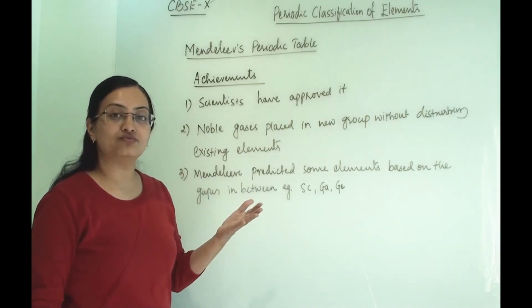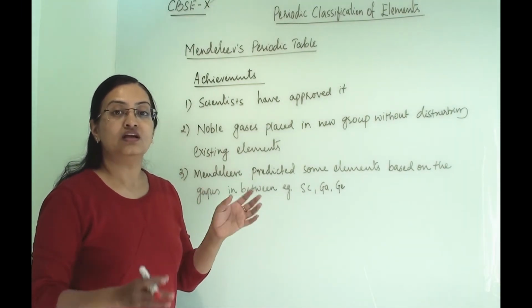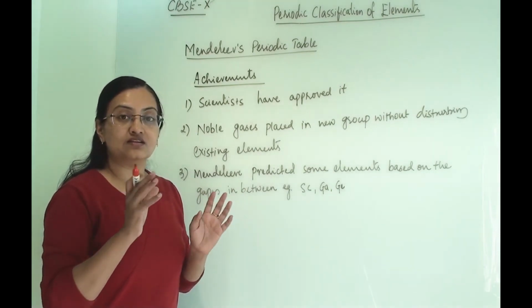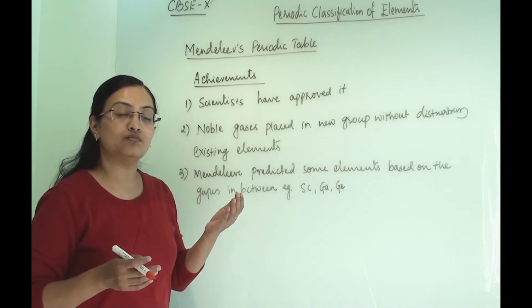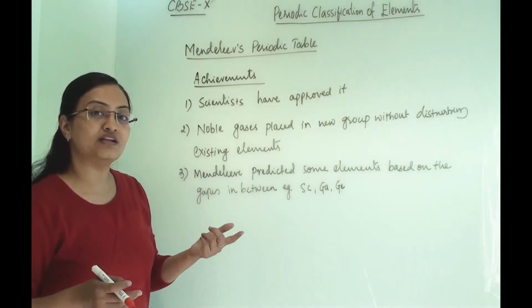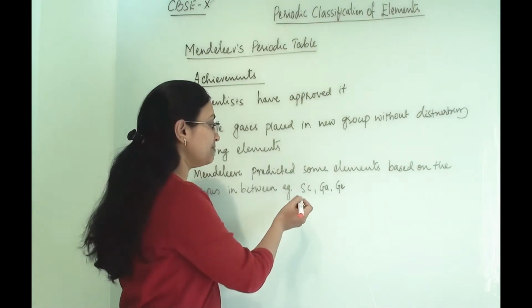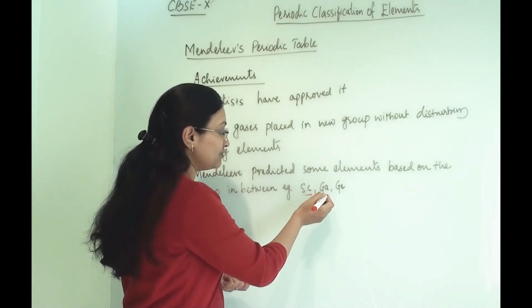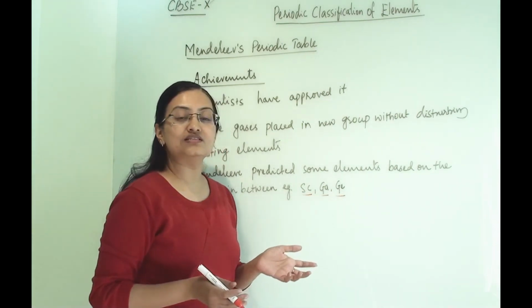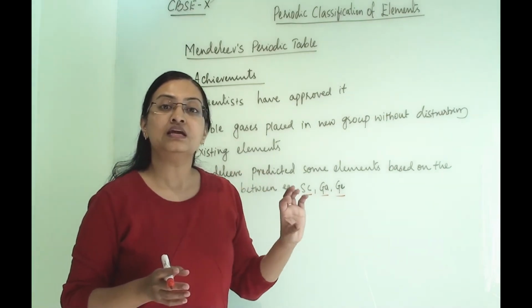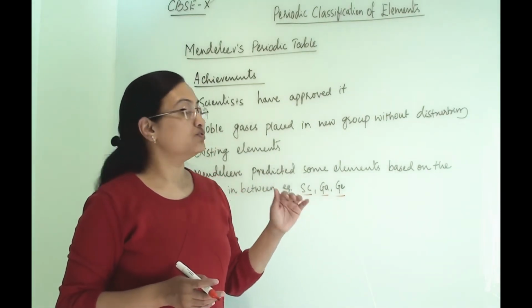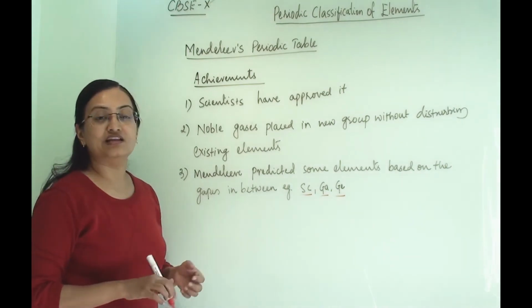Third, Mendeleev predicted some of the elements based on the gaps in between. At that time some of the elements were not known, but through his arrangement, whatever gaps were there, he could predict some of the elements, and those elements were later found. Some of those elements were scandium, gallium and germanium. All these elements were found because of the gaps remaining in Mendeleev's periodic table. So these were the achievements of Mendeleev's periodic table.